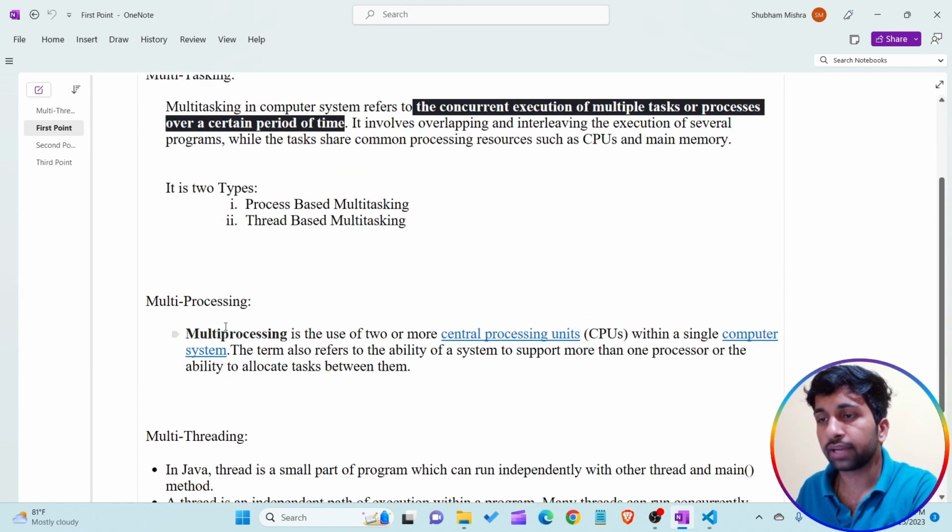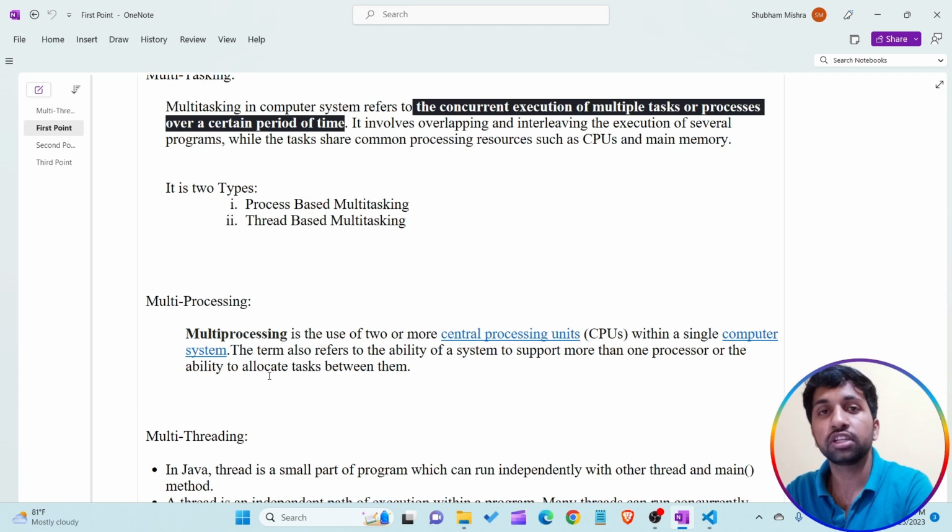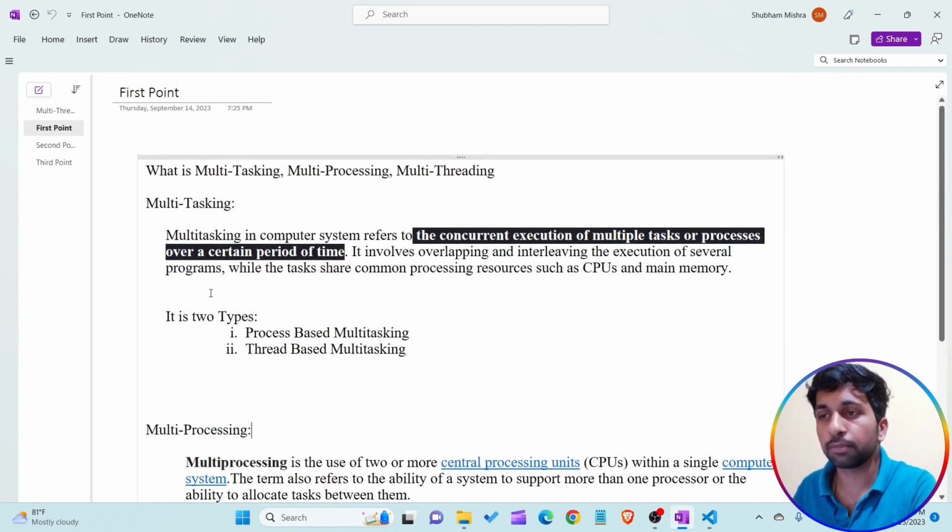So you have to see, I'm writing some points here about multiprocessing. Multiprocessing is the use of two or more central processing units, CPUs, within a single computer system. The term also refers to the ability of a system to support more than one processor, or the ability to allocate tasks between them. What I'm saying is, in our single computer system, I am not using a single CPU, I am using multiple CPUs. Understand?